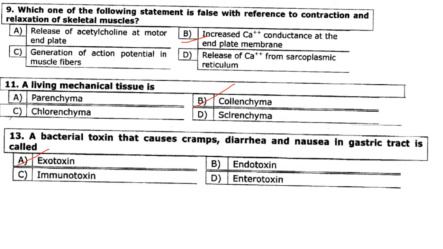Then which one of the following statements is false with reference to contraction and relaxation of skeletal muscle? So increased Ca2+ conductance at the end plate membrane, that is false with reference to contraction and relaxation of skeletal muscle. Release of acetylcholine at motor end plate, that is correct. Generation of action potential in muscle fibers, that is also correct. Release of Ca2+ from sarcoplasmic reticulum, that is also correct.